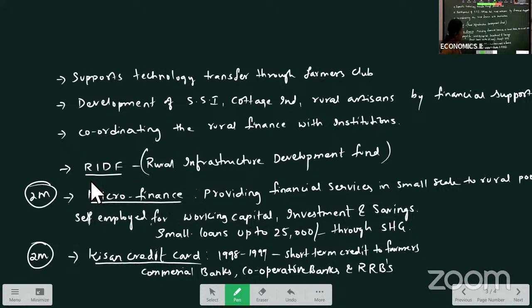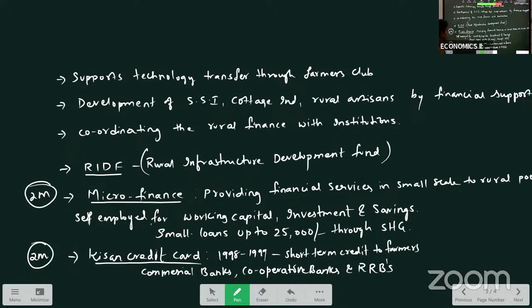Microfinance is providing financial services on a small scale to the rural poor and self-employed for the sake of working capital, investments and savings. Small loans, small amounts of loans, are given up to 25,000 through self-help groups.